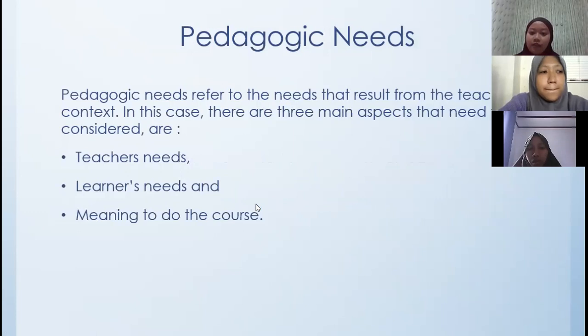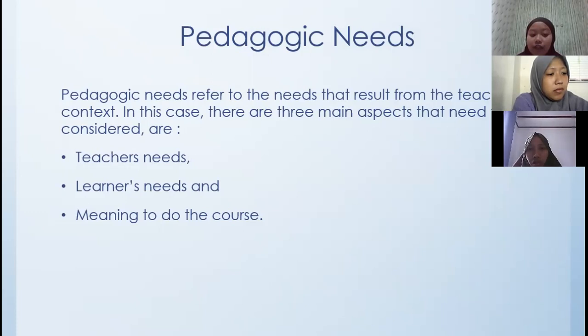Okay, we are going to talk about the pedagogic needs. Pedagogic needs refer to the needs that result from the teaching context. In this case, there are main aspects to be considered for the pedagogic needs. The first is the teacher needs, then learners' needs and style, and the reason for doing the course. The first aspect of pedagogic needs is the teacher needs.